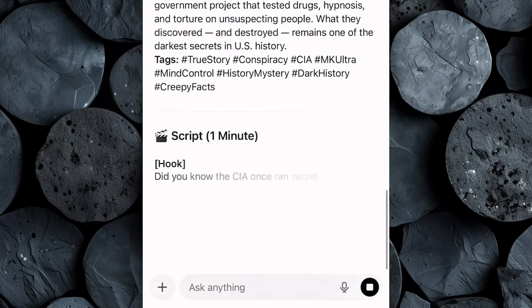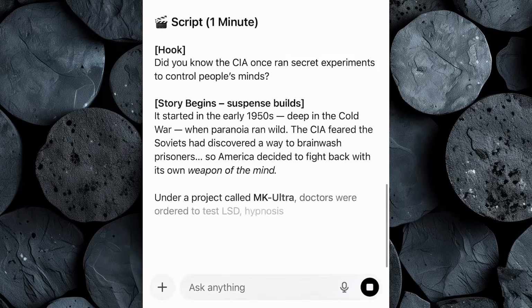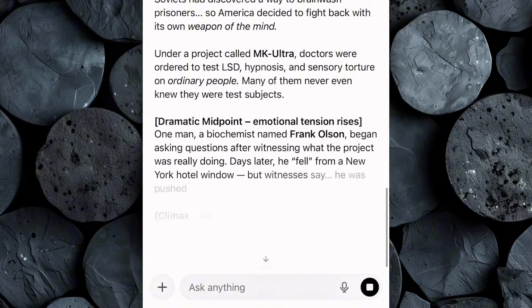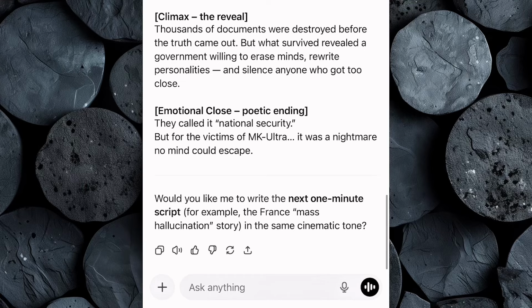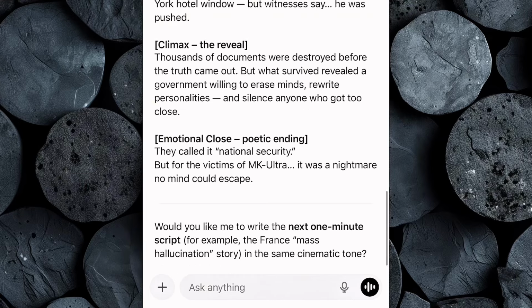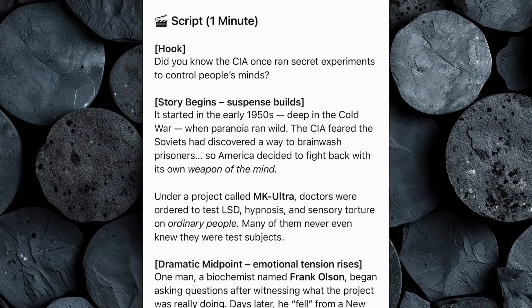In just a few seconds, ChatGPT will create a complete storytelling script, already structured to hook viewers right at the beginning, build suspense in the middle, and end with a strong, memorable conclusion that encourages viewers to keep watching.